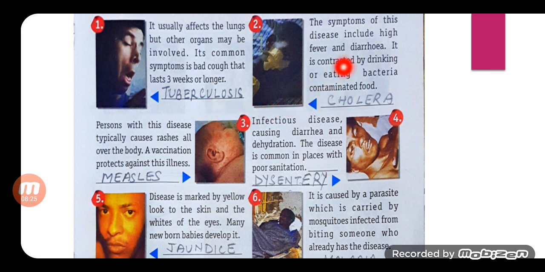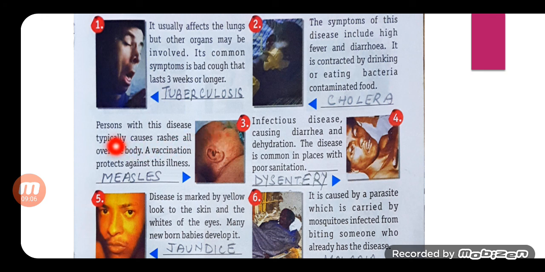Tuberculosis. Number 2: the symptoms of this disease include high fever and diarrhea. Diarrhea means loose motion, and vomiting. It is contracted by drinking or eating bacteria-contaminated food. Children, that's why we say don't eat from outside, don't eat from the vendors selling chow mein and junk food. We say to avoid all these foods. And the answer is cholera.